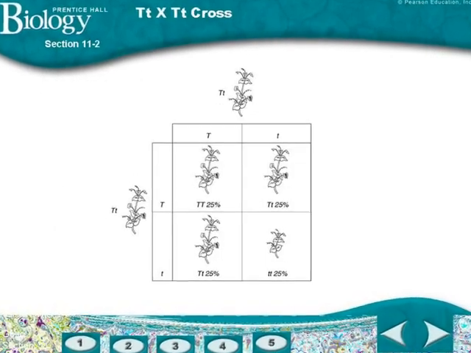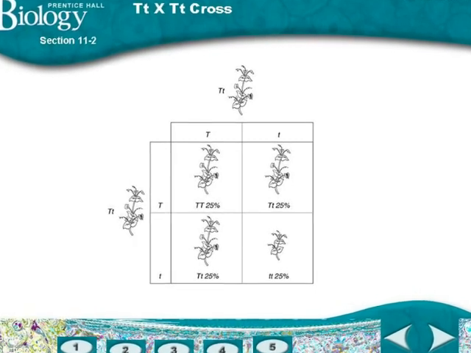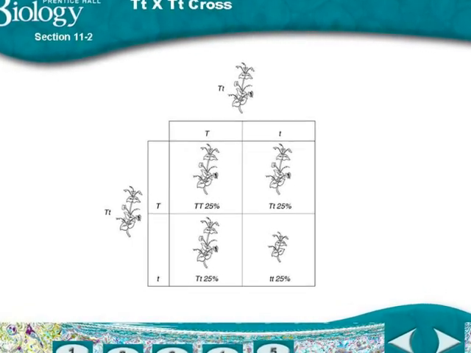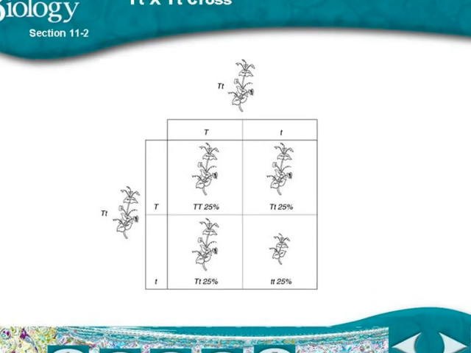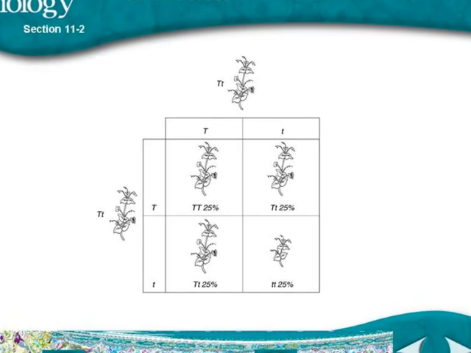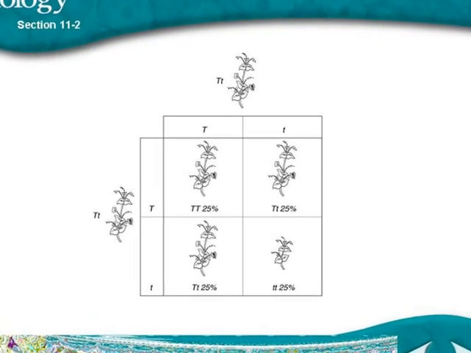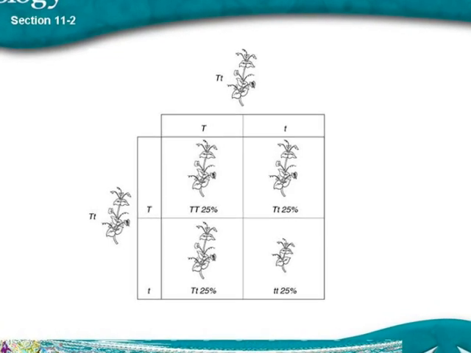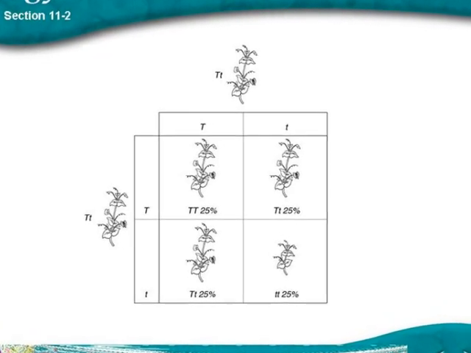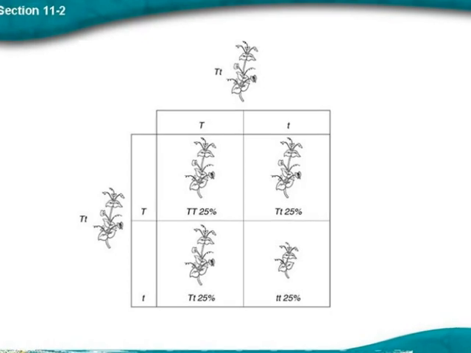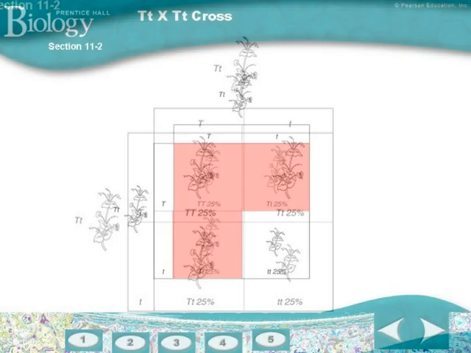So let's get back to the Punnett square that we looked at earlier. Both of the parents were hybrids. They were the result of parents with two different traits. These hybrids had the potential to produce offspring that have both tall and short stems. Let's look at the probability that this Punnett square predicts.